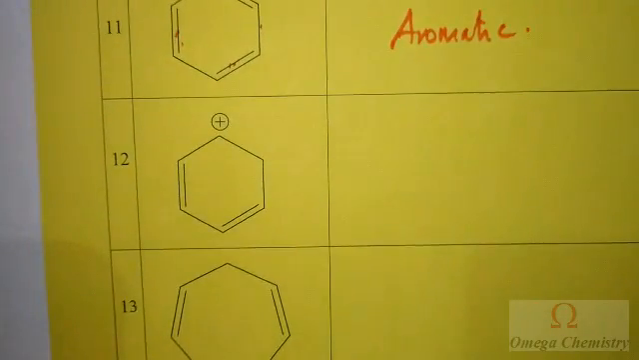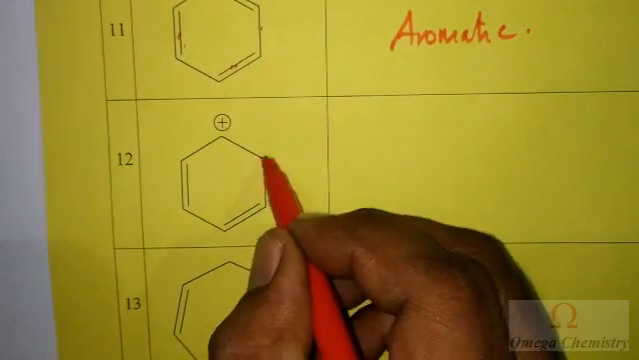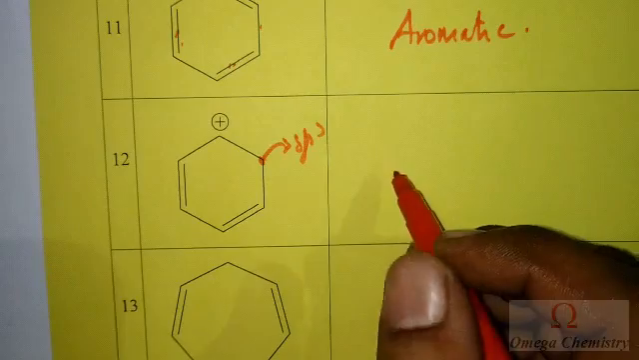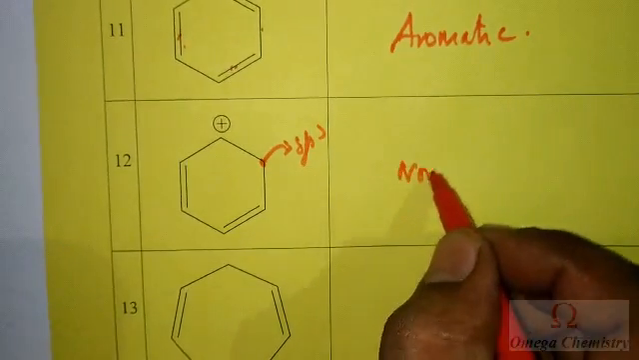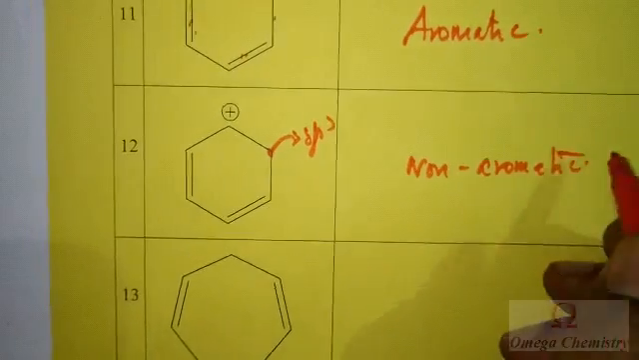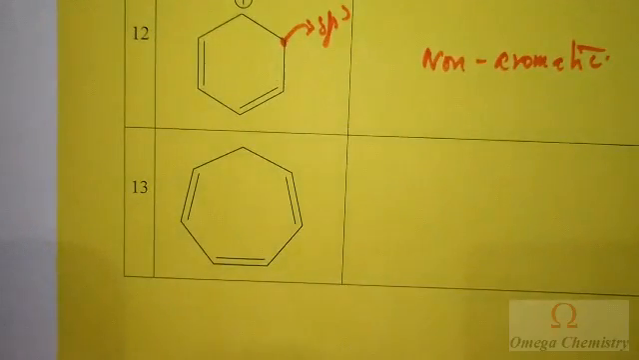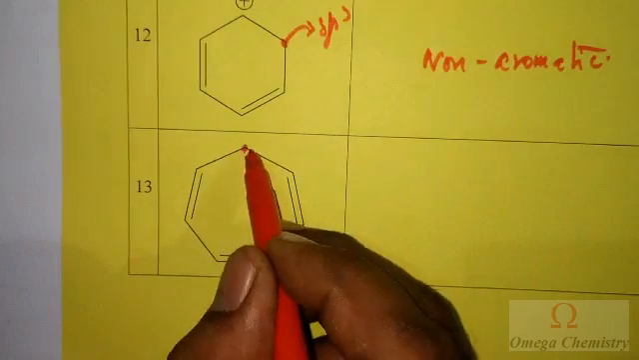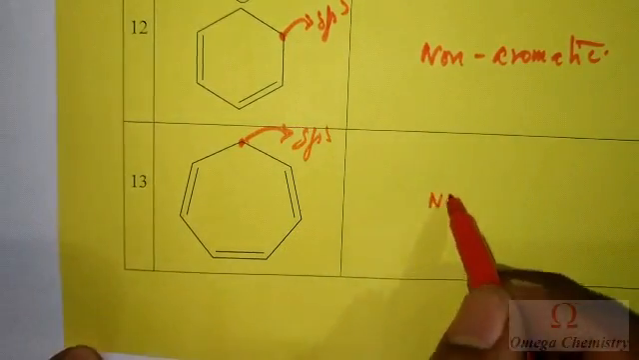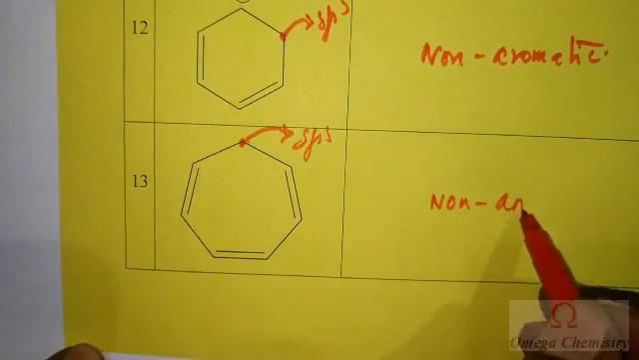In the next case, this carbon is sp3 hybridized, which makes the compound a non-planar one. That's why it is non-aromatic. In the next case, again, this carbon is sp3 hybridized. That's why again non-aromatic.